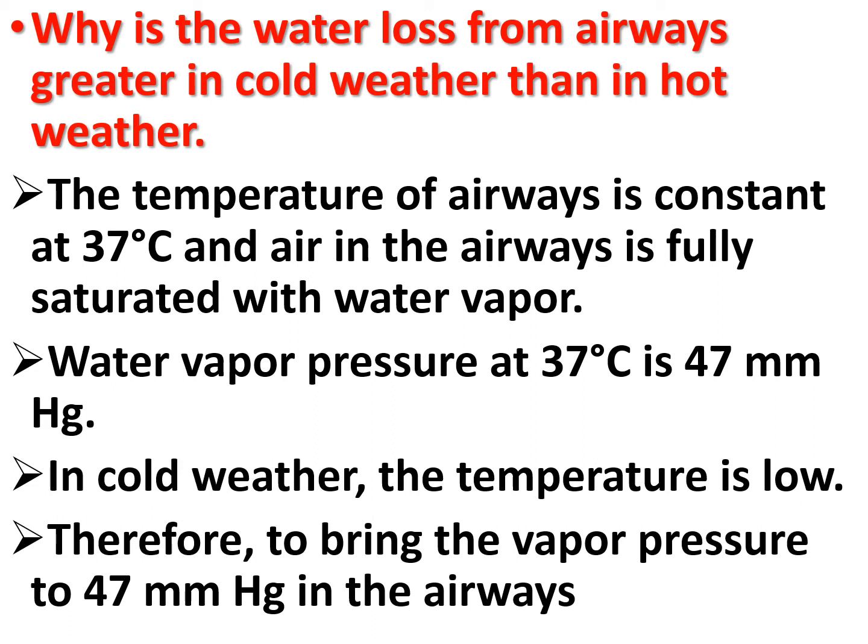In cold weather the temperature is low and hence the water vapor pressure is also lower. Therefore, to bring the water vapor pressure to 47 millimeter of mercury in the airway, it takes more water from the body in winter than in summer. So the water loss from the airway is greater in cold weather than in hot weather.